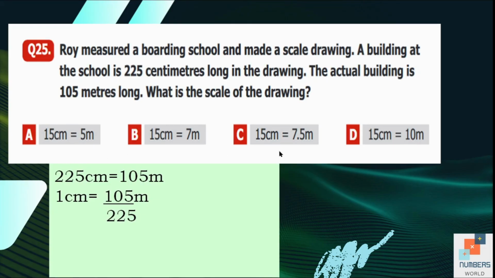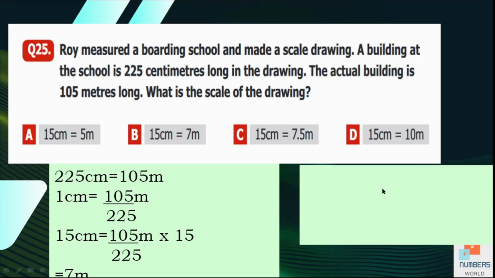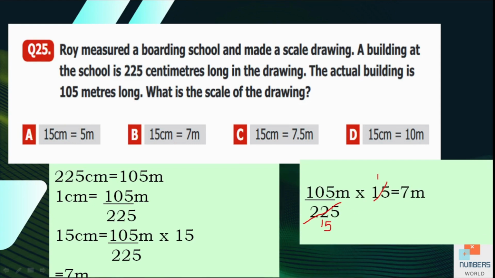If we look at our options, they are interested in knowing what 15 centimeters is equal to. So we are going to multiply by 15. So 15 centimeters is equal to the fraction multiplied by 15. Here 15 ones are 15 and 15 sevens are 105, so it is 7 meters. So B is our answer.